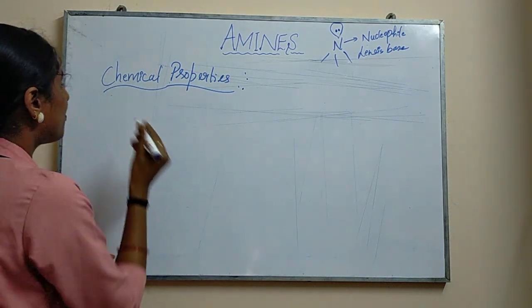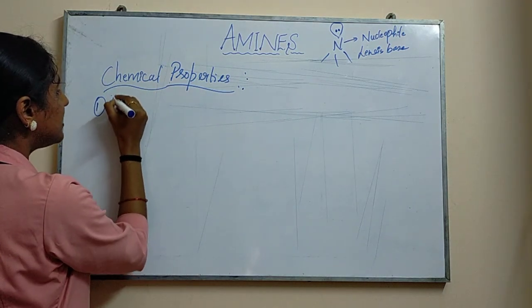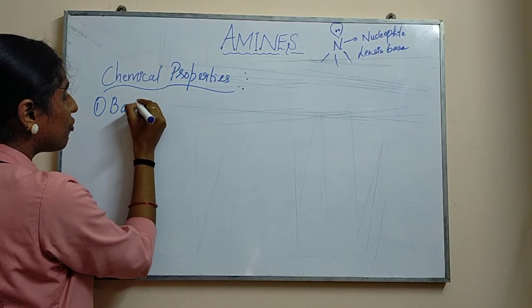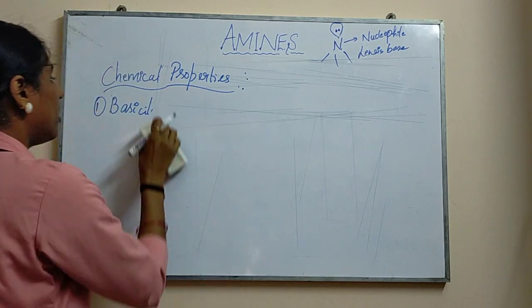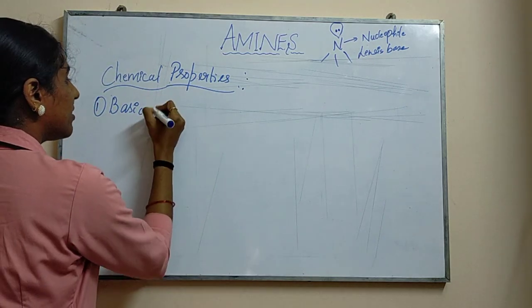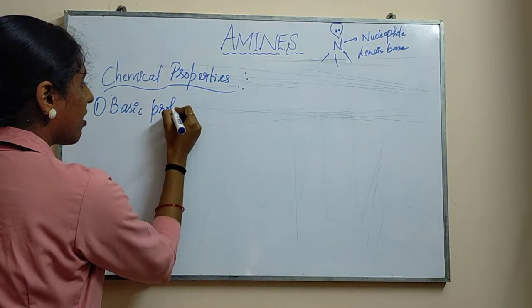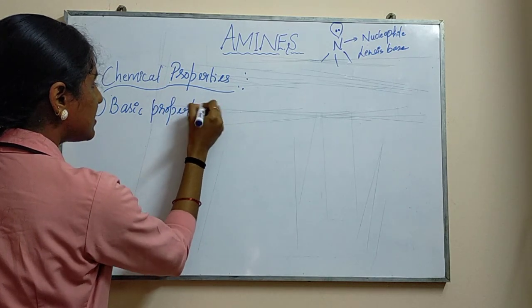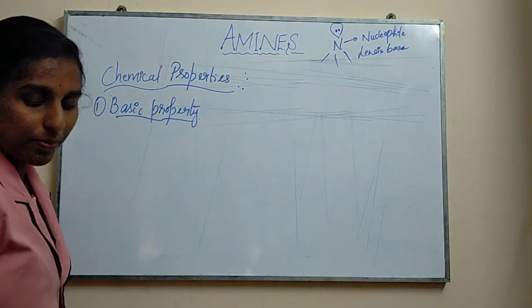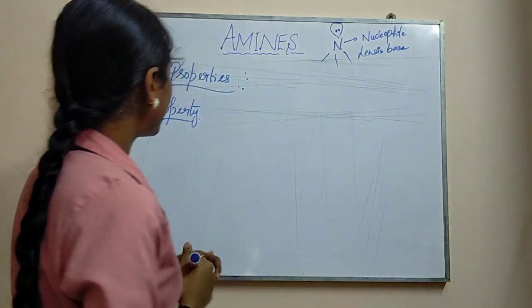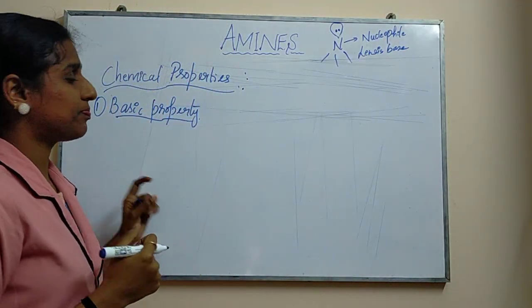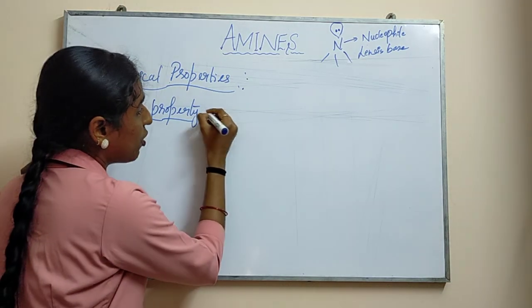So the first property that we should know is the basic property, or what we'll call basicity. Okay, basic property we should learn now.